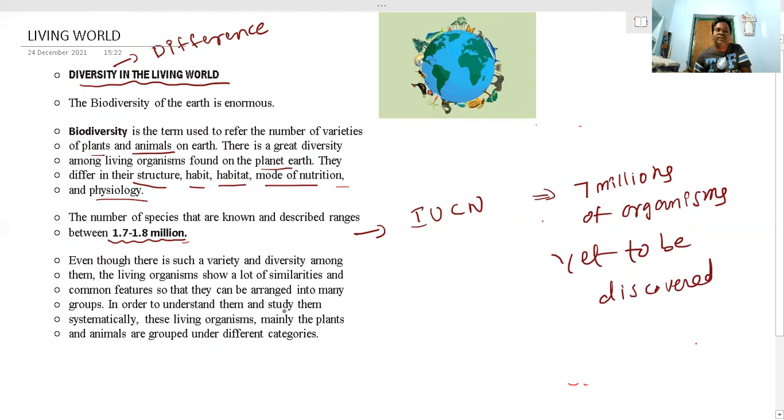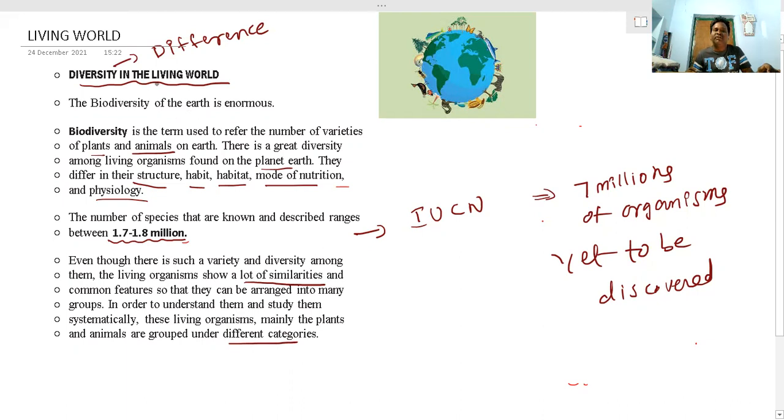So what you get here is that, as per IUCN, there are 1.7 to 1.8 million organisms present on the earth. These organisms sometimes vary within the same species, otherwise they show great diversity from one species to another species. Sometimes you can see a lot of similarities between species and sometimes a lot of diversity. So how can you categorize these organisms into their respective positions? This is called diversity.